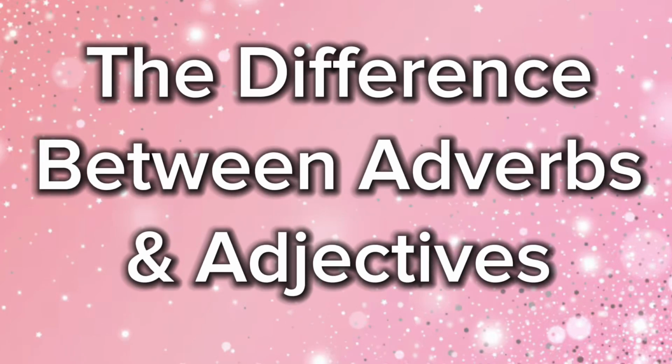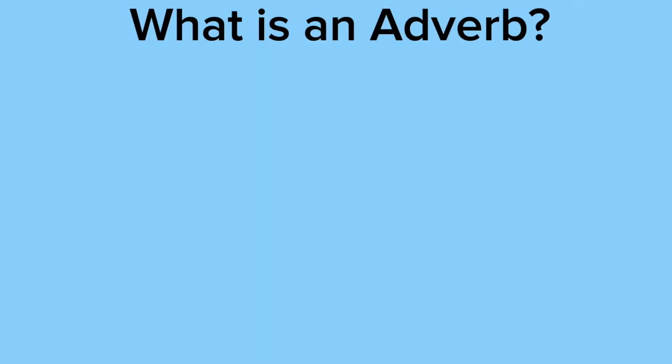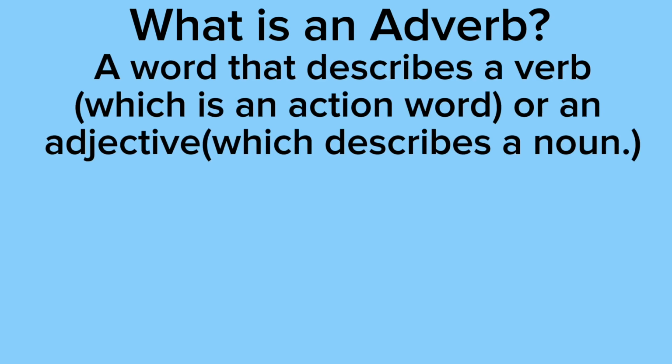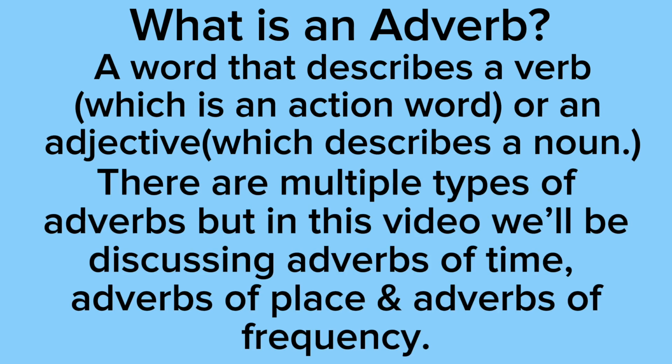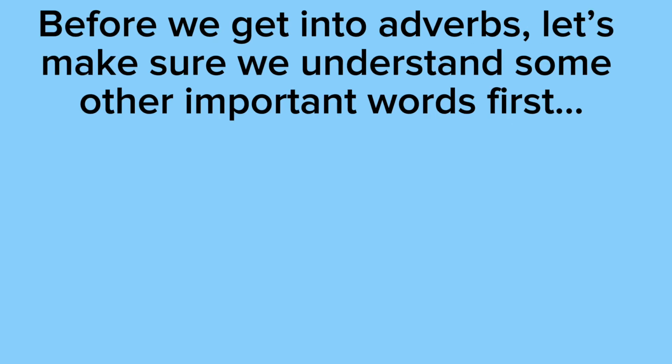In today's video, we'll be talking about the difference between adverbs and adjectives. So for starters, what is an adverb? A word that describes a verb, which is an action word, or an adjective, which describes a noun. There are multiple types of adverbs, but in this video, we'll be discussing adverbs of time, adverbs of place, and adverbs of frequency. Before we get into adverbs, let's make sure we understand some other important words first.